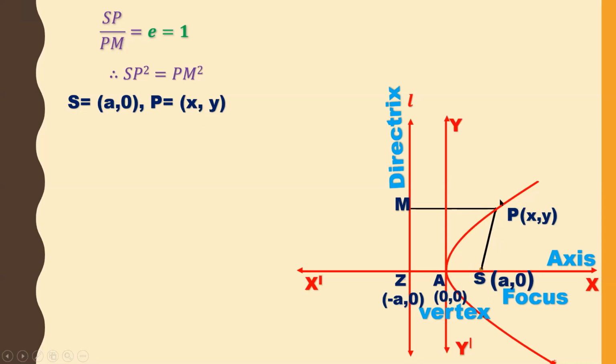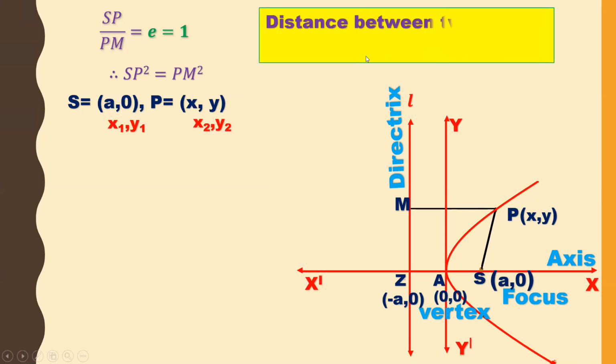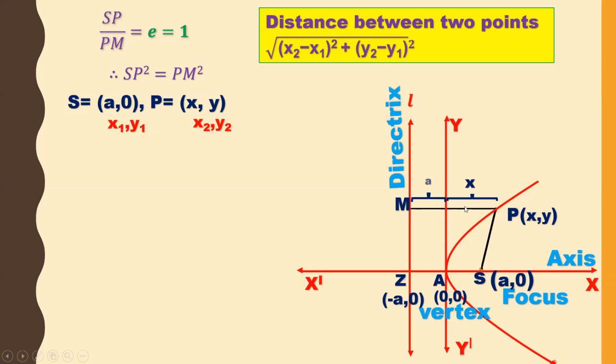How to find the distance between S and P? You already know the two-point formula. Let us take (a, 0) as (x1, y1) and (x, y) as (x2, y2). The distance is the square root of (x2 minus x1) whole square plus (y2 minus y1) whole square. We know the value of PM is x plus a. How we got x plus a, we have already explained: one distance is a and the other distance is x.